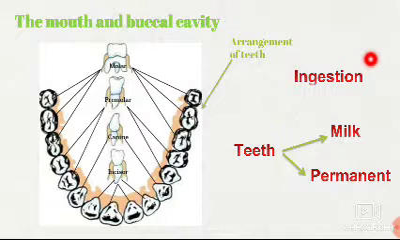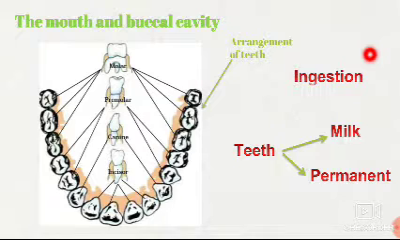What is milk teeth? You all know when you are born, some teeth will be coming, and after a certain age, that means from 6 onwards, for some of them it will go earlier itself, but from 6 to 8 years, the teeth will fall down one by one, and you will grow new teeth. That teeth is known as permanent, and it will be there lifelong. So this buccal cavity